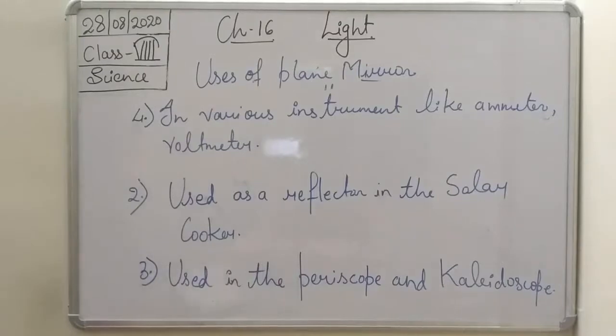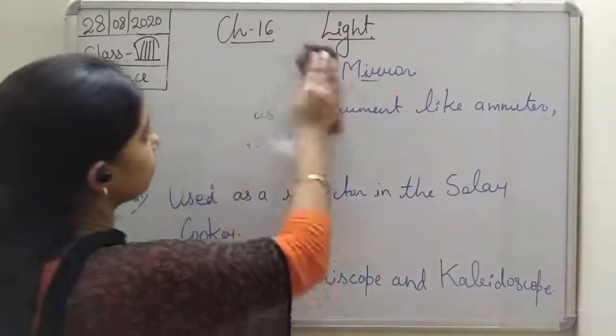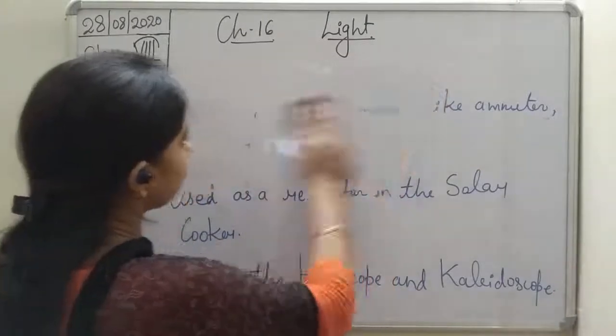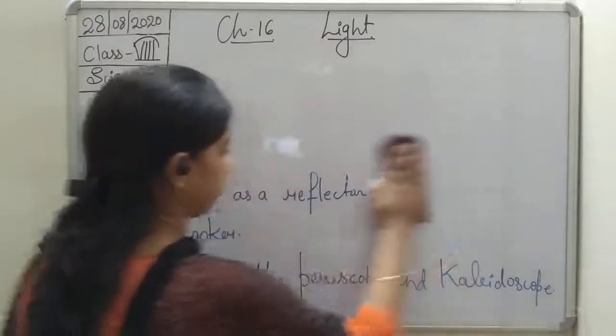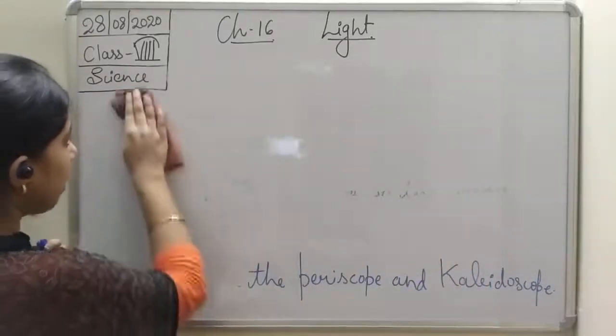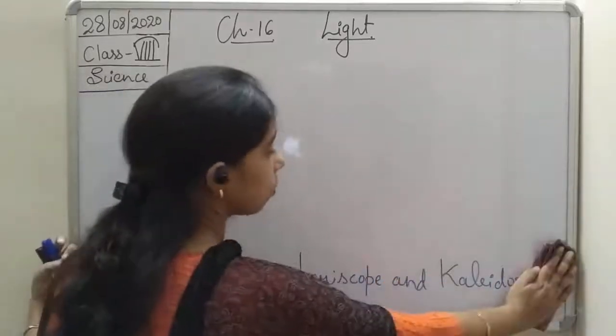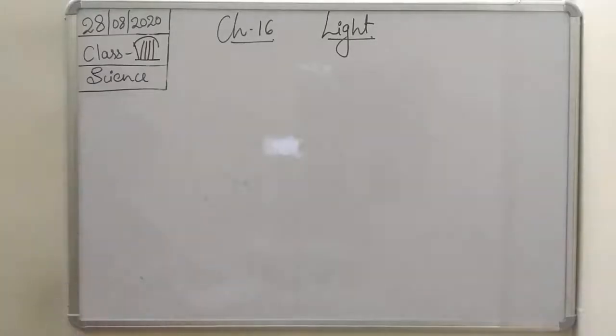Now if we talk about another kind of reflection, we have discussed the reflection of light, students. Now reflection of light also depends upon the type of the surface.